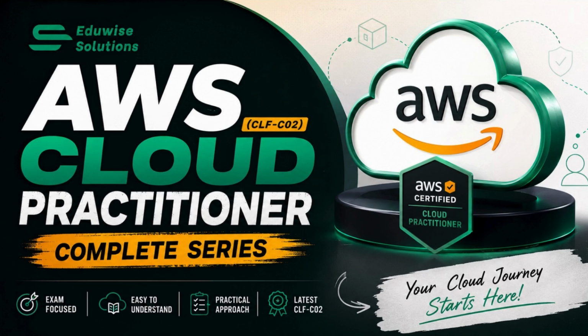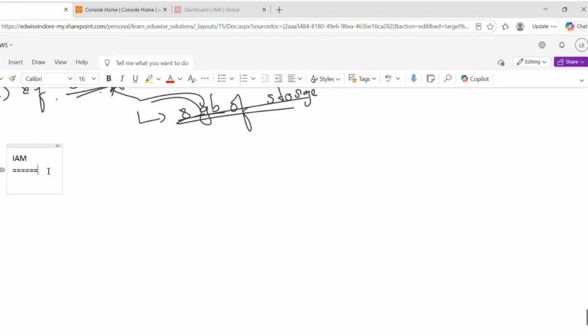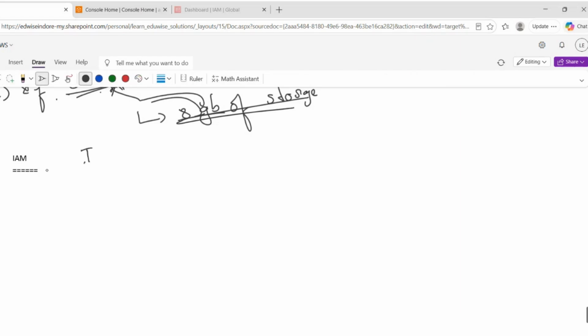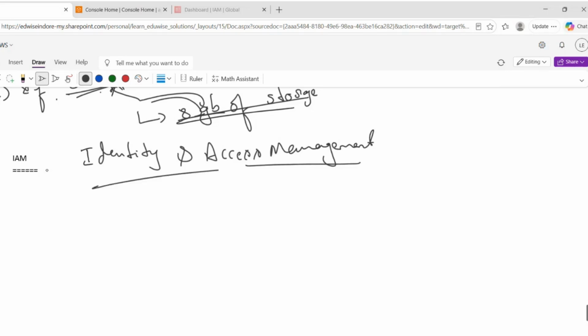So today we will proceed with IAM. IAM stands for Identity and Access Management. Here two things will come into picture.